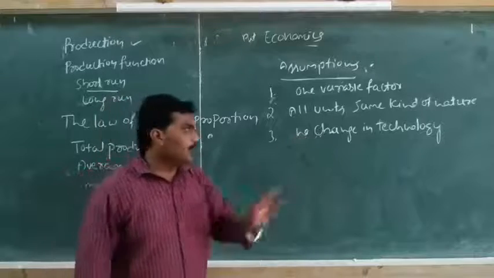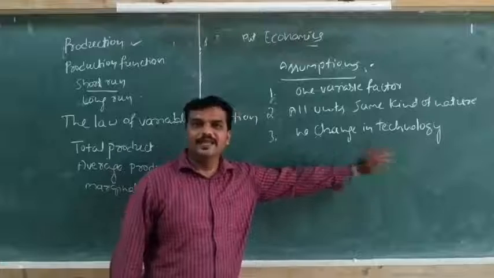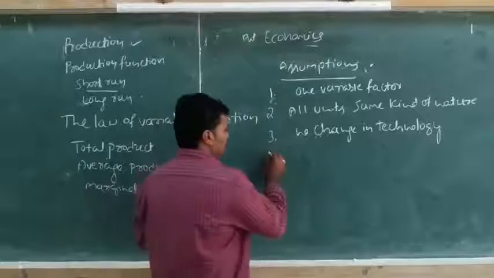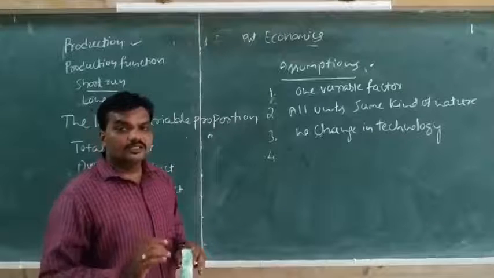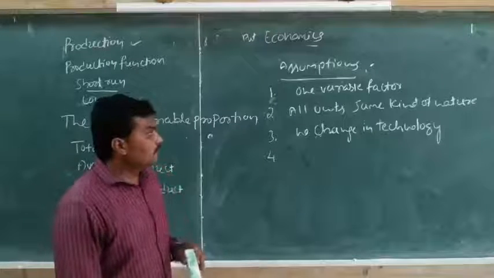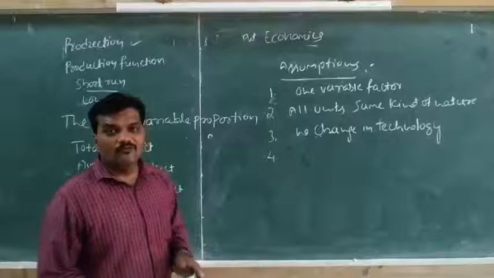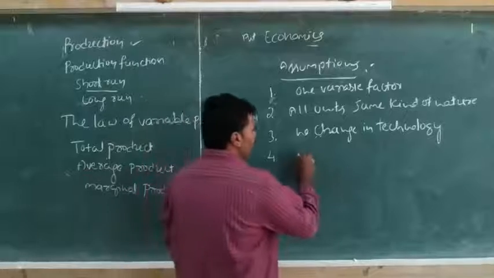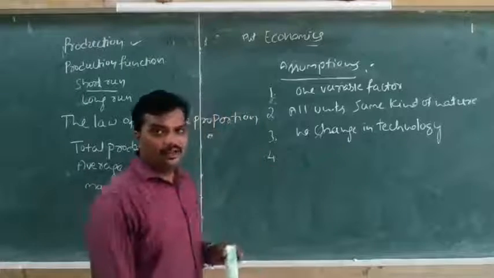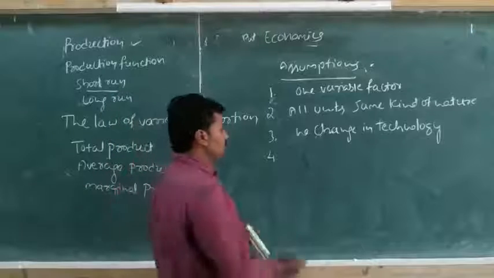That's why we assume that there will be no changes in production technique. The fourth point is that the units of variable factors can be determined in different combinations.